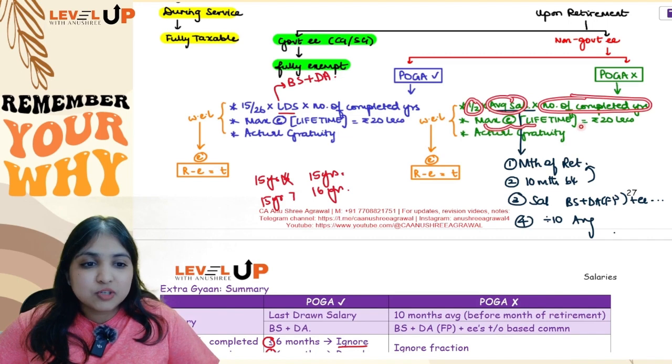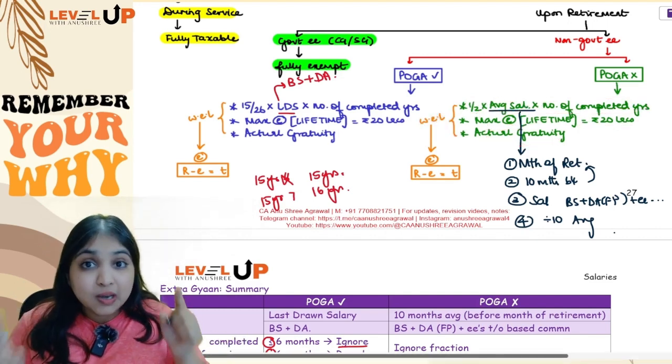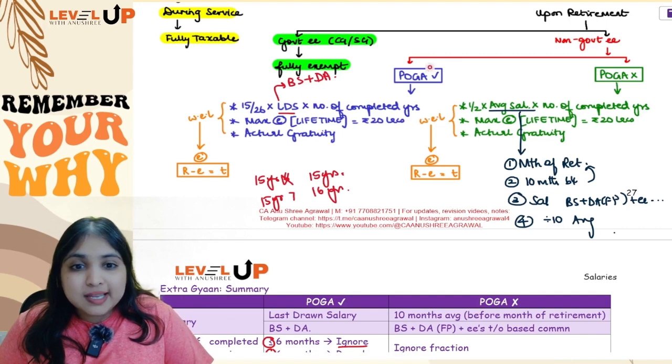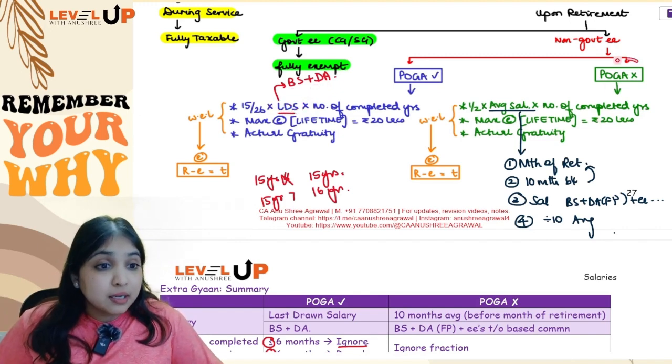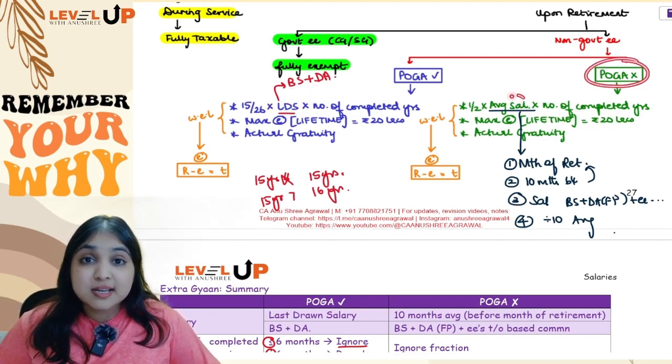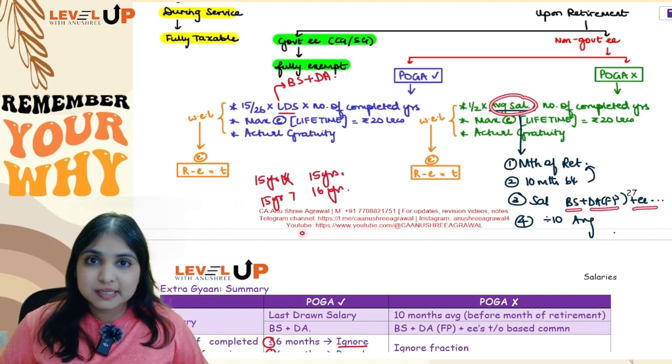Then maximum exemption which you can get in lifetime is 20 lakhs, actual gratuity. Out of these 3, whichever is the least will be exempt, received minus exempt, balance will be taxable. Now notice, here if employee is covered by POGA, last drawn salary is only 2 components, basic and DA. But if employee is not covered by POGA, salary has 3 components, basic, DA forming part and turnover based commission.